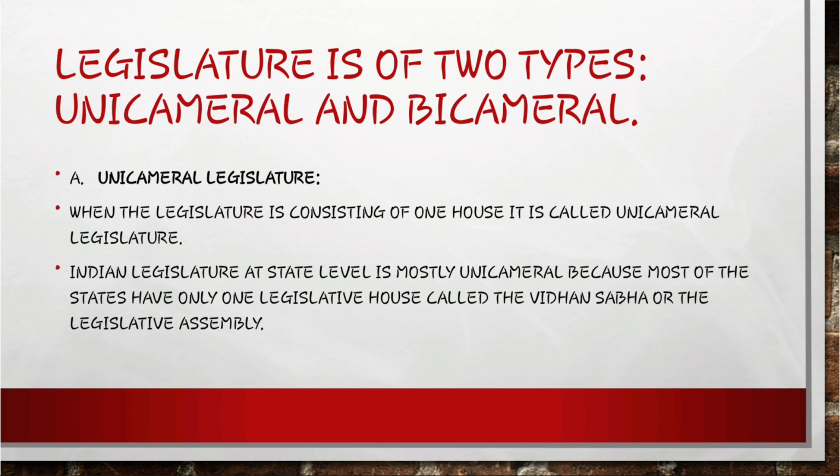Coming to the legislature of our country, the legislature is of two types: unicameral and bicameral. What do you mean by unicameral? Uni means one. When the legislature consists of one house, it is called a unicameral legislature. Indian legislature at state level is mostly unicameral because most of the states have only one legislative house, called the Vidhan Sabha or the Legislative Assembly.